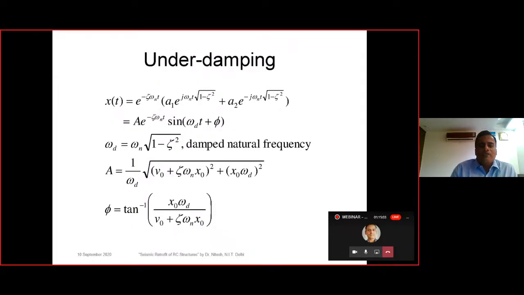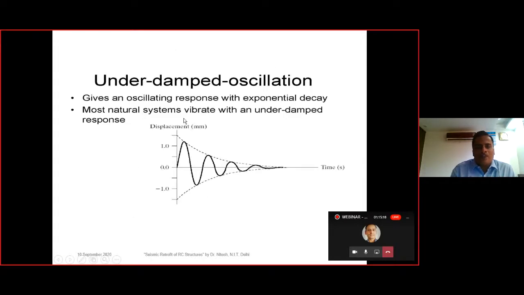In the case of an underdamped system, when we put the boundary conditions and solve the differential equation, we will get this particular solution, the displacement equation given by this. If we rewrite this equation, there are various formats. When we draw the displacement x(t) with respect to time for the underdamped case, we will get this particular graph.